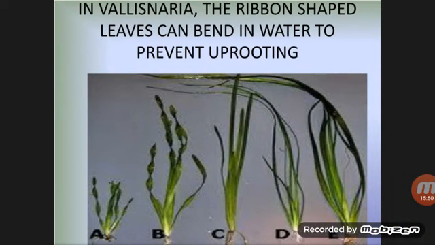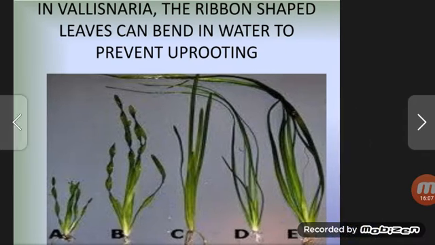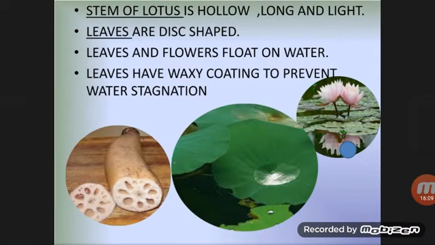In Vallisneria, the ribbon-shaped leaves can bend in water to prevent uprooting. So you should always remember that nobody can uproot a Vallisneria plant easily, because the ribbon-shaped leaves bend in water, and thus they prevent uprooting. Now we are going to study all of them in some detail. The stem of lotus is hollow, long and light.